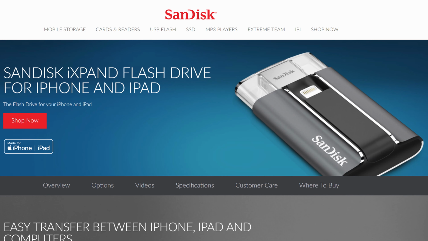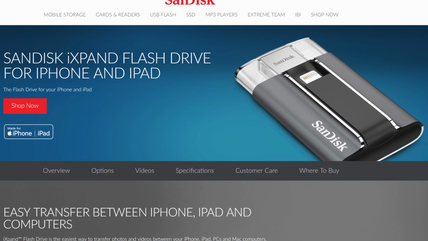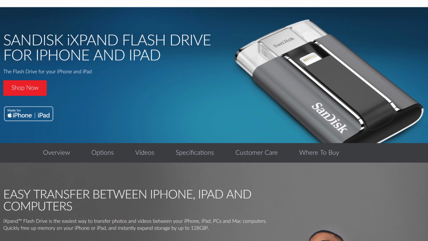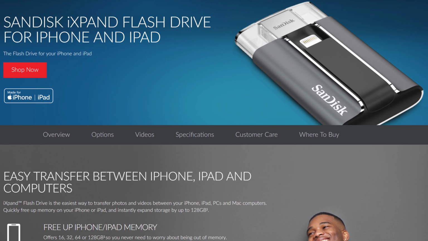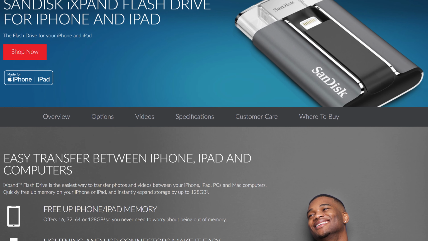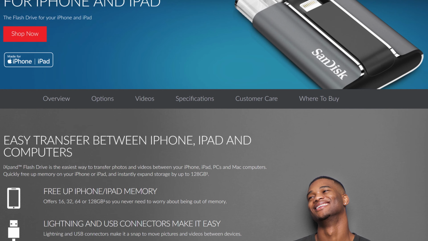I want it to be easy to just pop it out of the car, pop it in the phone, and not need to connect anything else. Using this adapter is already one step more than I want to use. SanDisk also sells an iXpand flash drive with a Lightning connector. It's the same boat. It will not work with iOS 13 in the Files app.